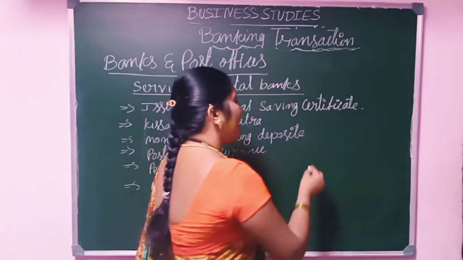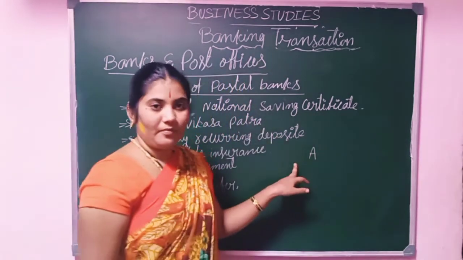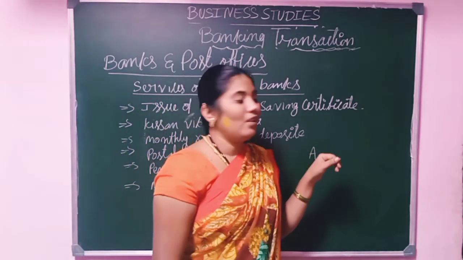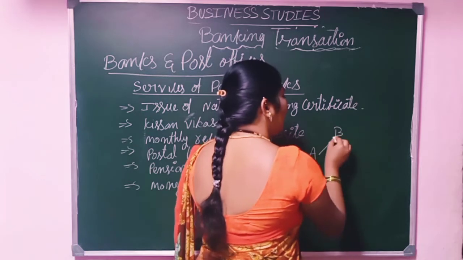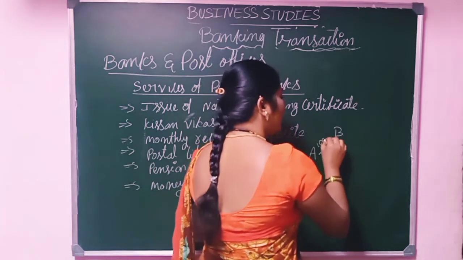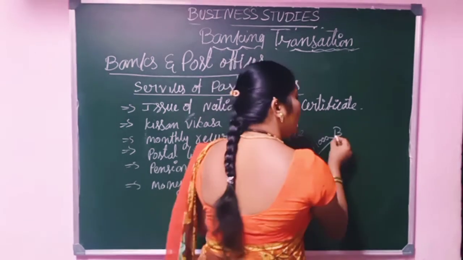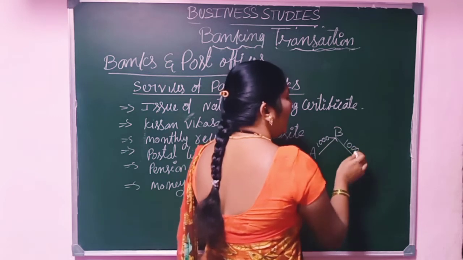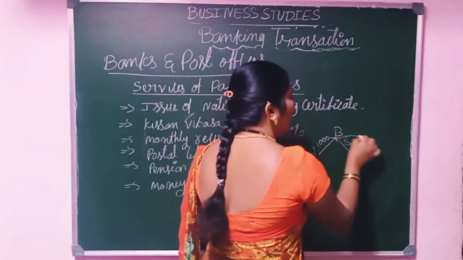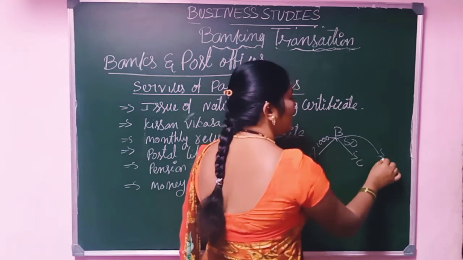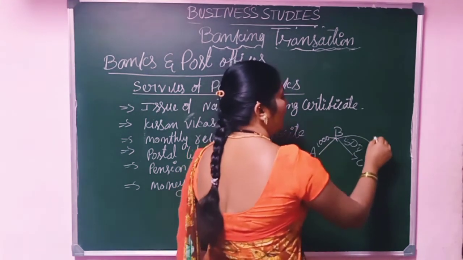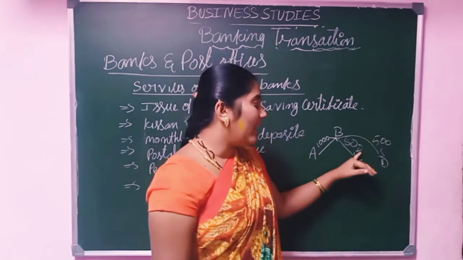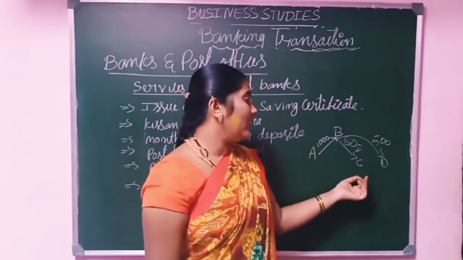So here it accepts a deposit from person A. Person A deposits 1,000 rupees in the bank. Then the bank will give this deposit as a loan to person C, who wants 500 rupees, and to another person D, who also wants 500 rupees. Likewise it gives the loan to the other persons. Then it collects the interest from C and D.